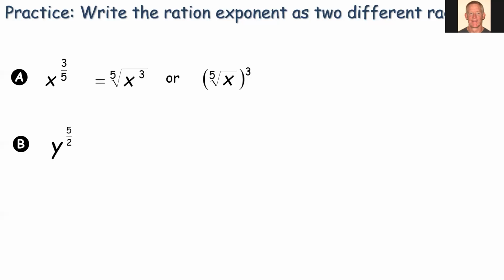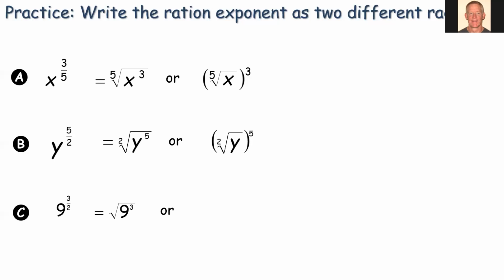Y to the 5/2. So square root of y to the 5th. So we would raise y to the 5th first and then take the square root, or we can take the square root of y first, then raise it to the 5th power. And the last one, 9 to the 3/2. So we can take 9 and raise it to the 3rd power, then take the square root, or we can take the square root of 9 and then raise it to the 3rd power.